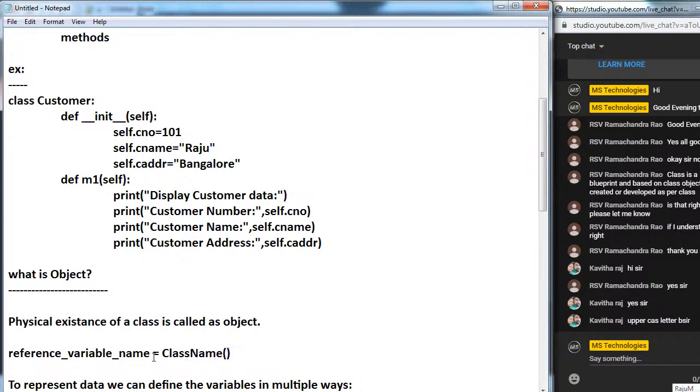Like this we have to take. After the class name we have to take these parentheses. This is the way of creating the object inside Python.